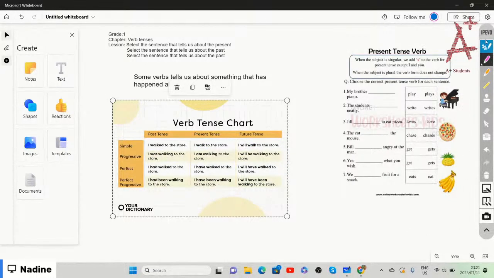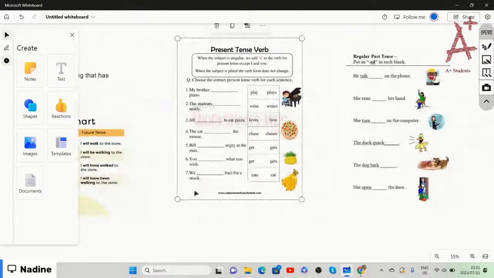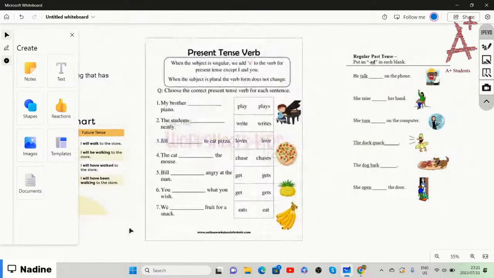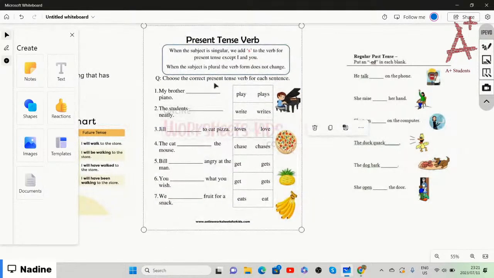All right, so now we are going to do a little activity, and it says present tense verb. When the subject is singular, then we add s.